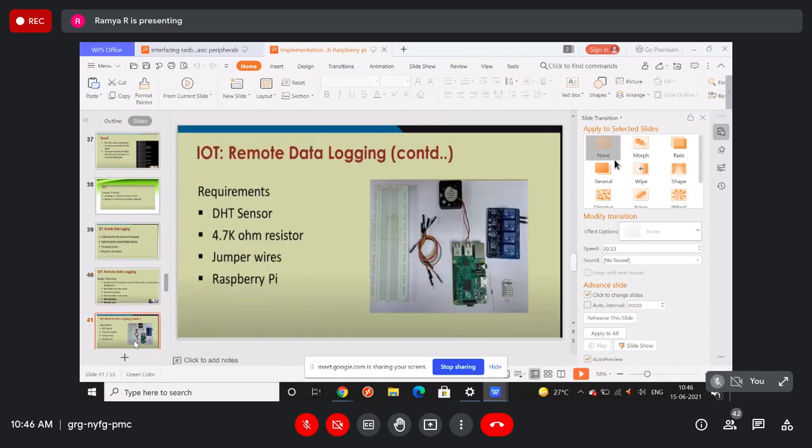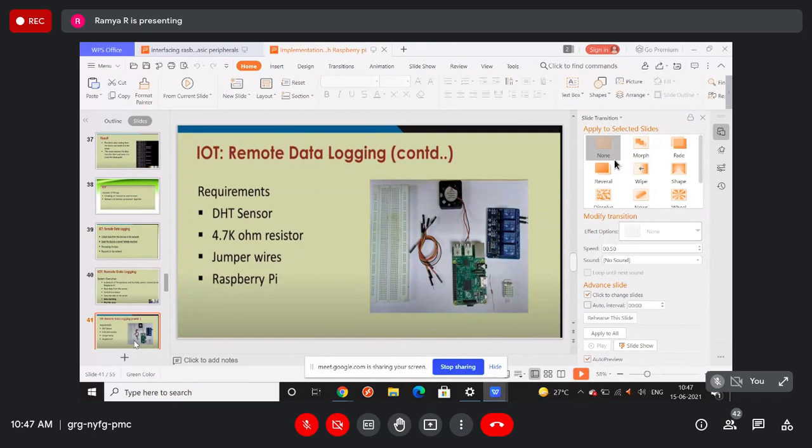Okay, these are the two things we are going to do. Just as an example, let's look at sample one. Again we see requirements like before, but if anybody is new, they can understand. Some time before we already worked with this DHT sensor. It's the same experiment, but the data we collected last time, in the demo remote data logging I spoke about, we took from this temperature sensor and stored in the server. That is the same, but how we are going to process that data stored in the server, here I'm going to talk.